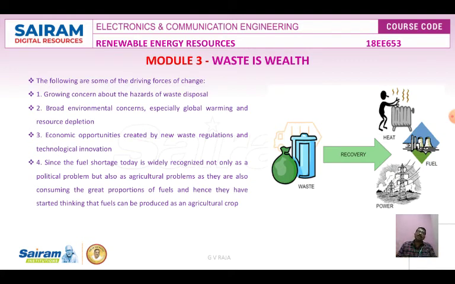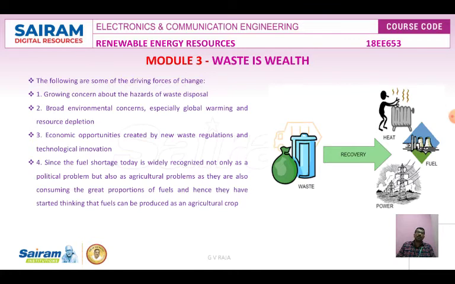That is why many projects have evolved, that is, the smart dustbin, which is used to segregate various kinds of materials, such as plastic material by thickness, paper, solid waste, dry waste, wet waste, like that. Many innovations are involved in this. So economic opportunities are created by these waste regulations.